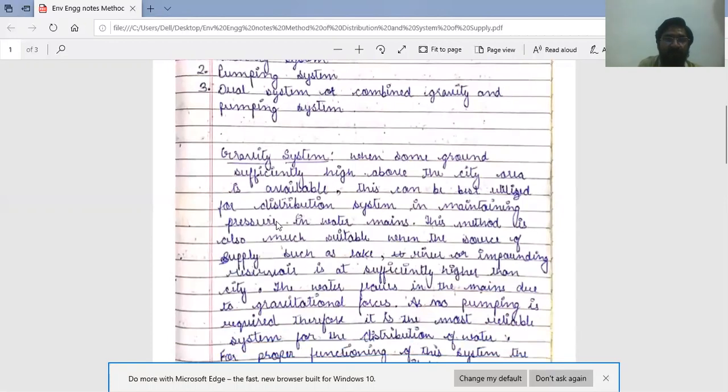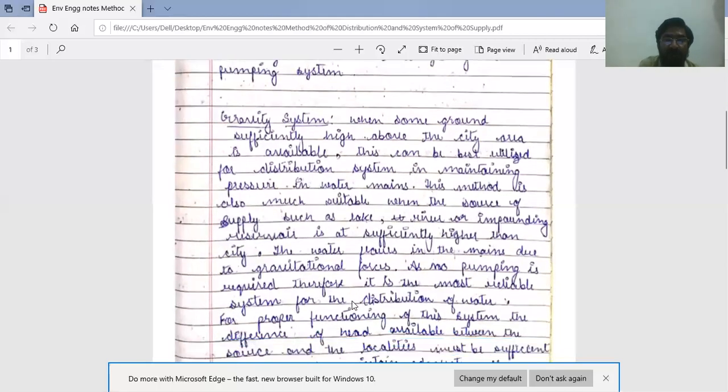When some ground sufficiently high above the city area is available, means source of water is on a hill, this can be best utilized for the distribution system in maintaining pressure in water mains. This method is also much suitable when the source of supply such as lake, river or impounding reservoir is sufficiently higher than the city.